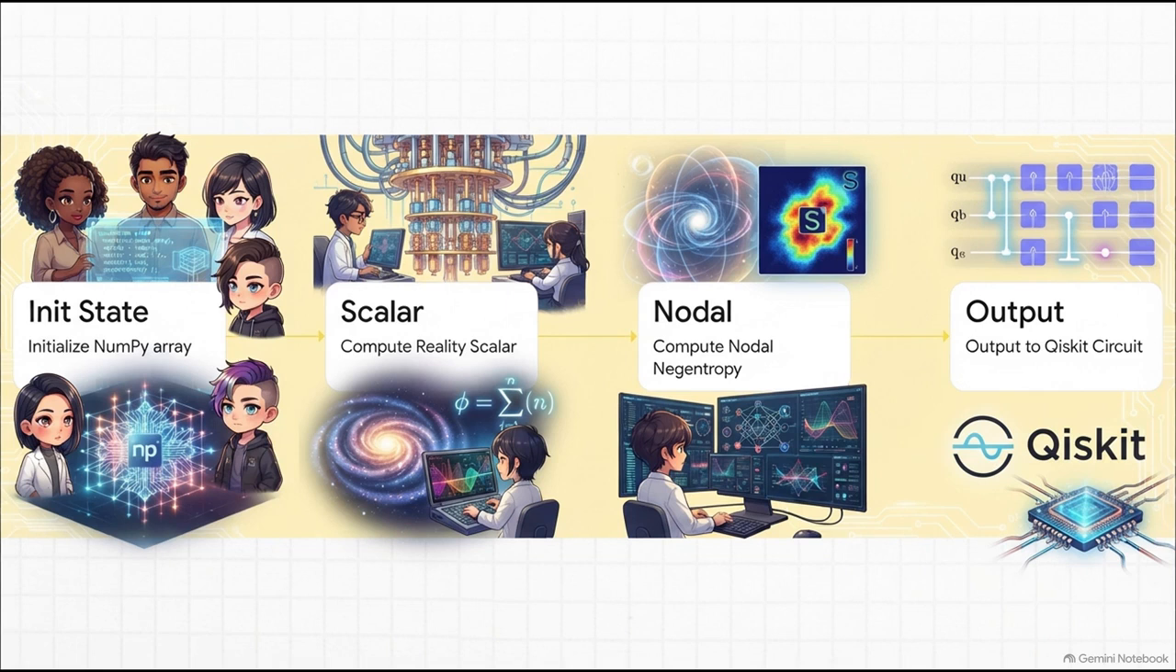The source gives us real Python code for a multiversal interaction engine class, and it relies heavily on standard real-world scientific libraries. First, it initializes a quantum state as a NumPy array. Then it runs custom math functions to compute that reality scalar and the nodal negentropy we were just talking about. Finally, it formats that data and outputs it directly to a Qiskit quantum circuit.